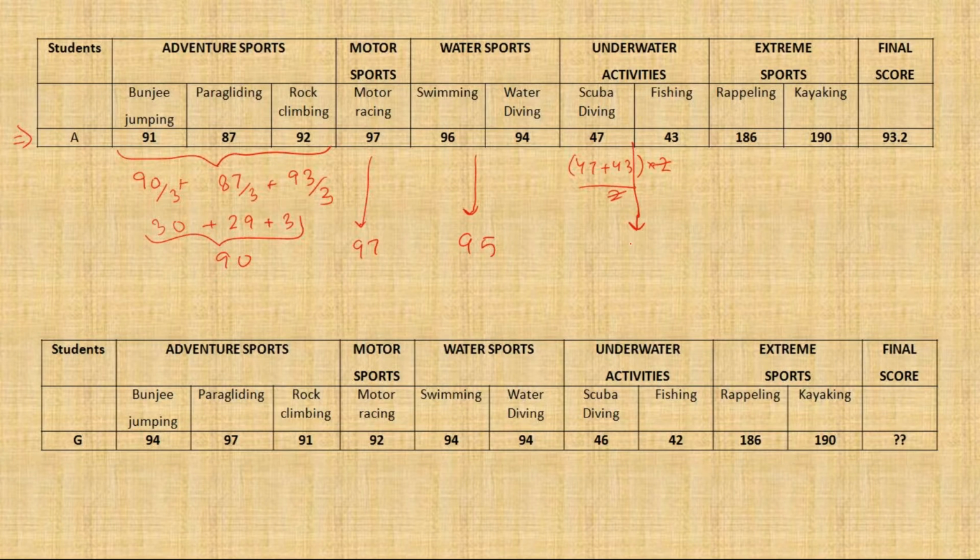Now here, in extreme sports, first you will divide both these numbers by 2 because you want to see them out of 100, and then further you will divide it by 2 to find the average. So basically the sum of this, and then तो इन दोनों का क्या करते हैं, मिड पॉइंट निकाल लेते हैं, 188, and then half of that will become the average.